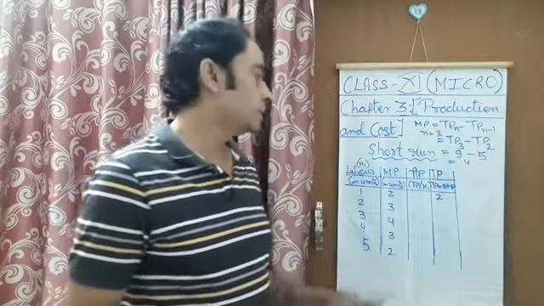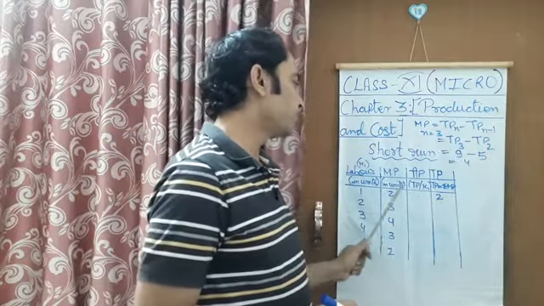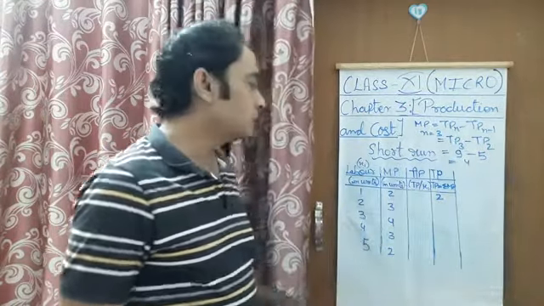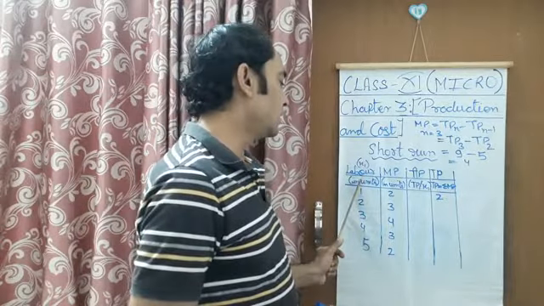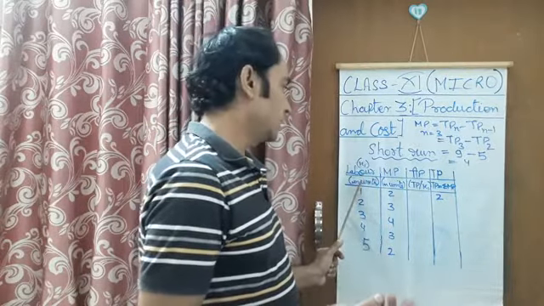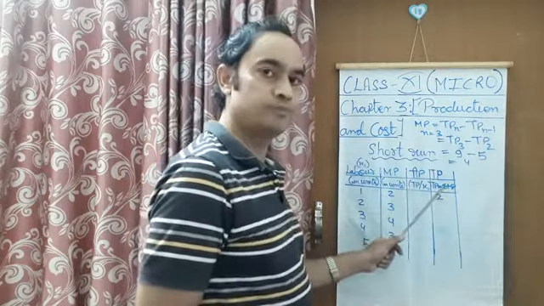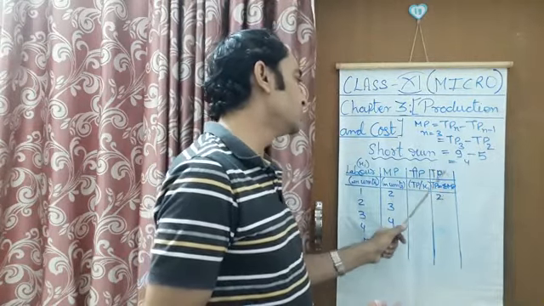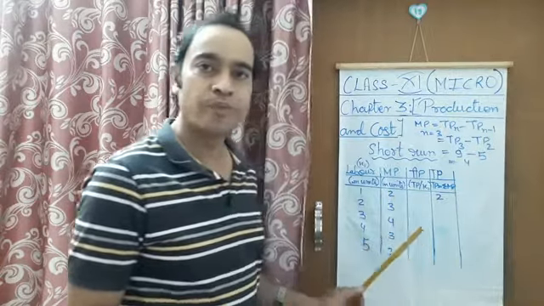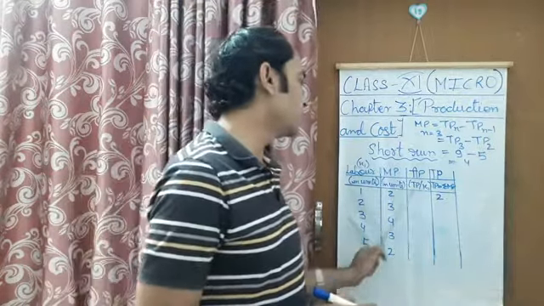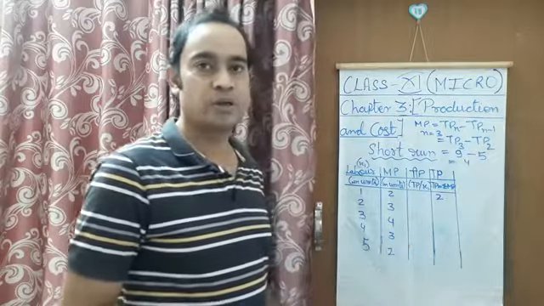Why are the values the same? Because at zero level of input, the variable input that is labor, total product will be 0. So when we subtract 0 from 2, we get marginal product 2, and that is why the values are the same at 1 unit of labor, 2 and 2, right?